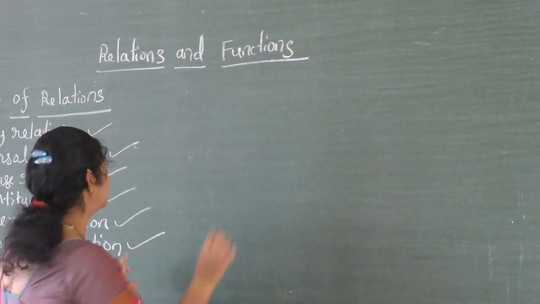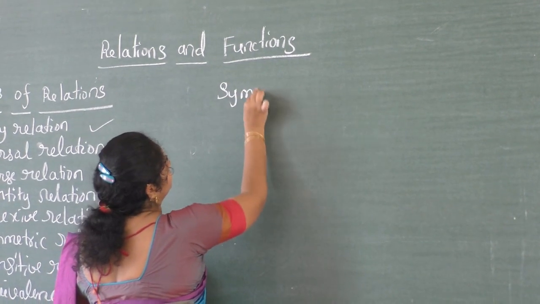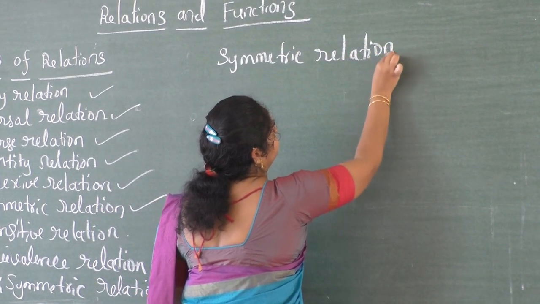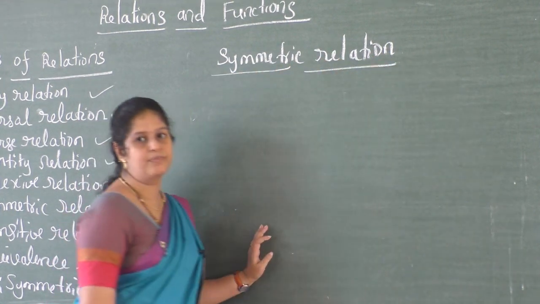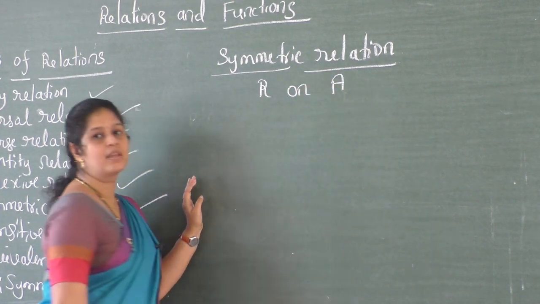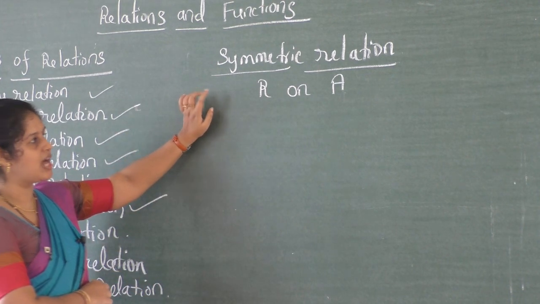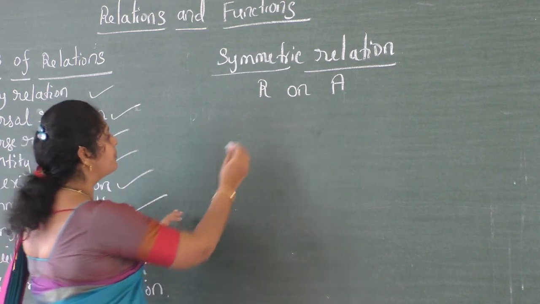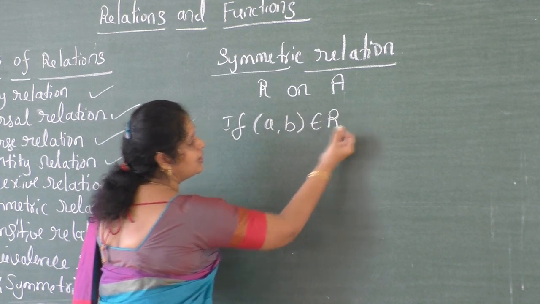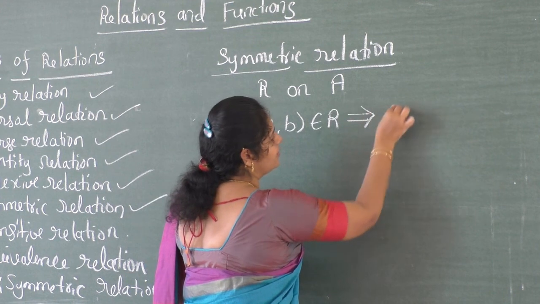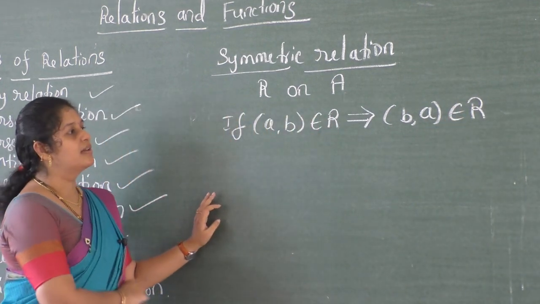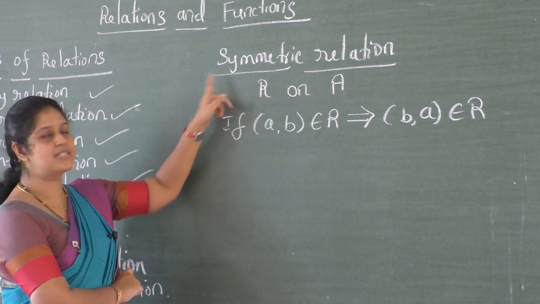A relation R defined on set A is said to be symmetric if the ordered pair (A, B) in R implies the ordered pair (B, A) in R. If this condition is satisfied, then we can call it a symmetric relation.